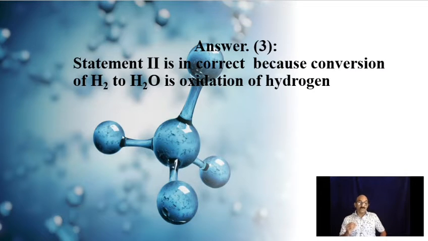But what is statement 2 given? Statement 2 is incorrect because conversion of H2 to H2O is oxidation of hydrogen and not reduction of hydrogen. In statement 2, it is mentioned as reduction. That's why it is wrong. One may not notice that point, and may lose marks. So please be careful while we read the statements. So the second statement is wrong, and so our answer option is 3. Only the first statement is correct. Hope you understood that. Now the next question.